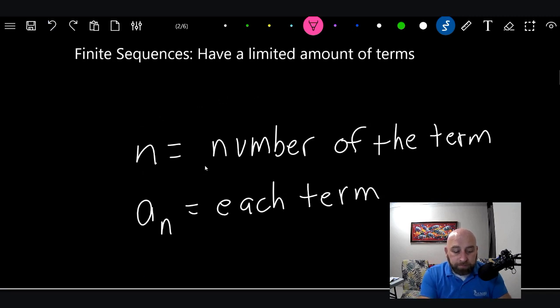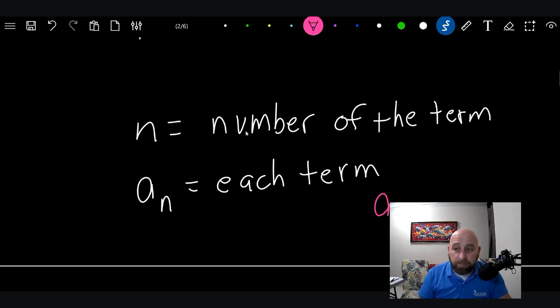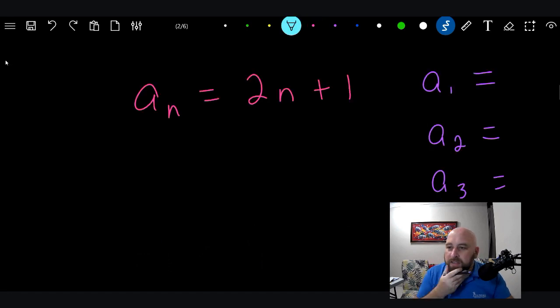And when you put it with an a, which is like the variable, it's a to the nth number, whatever it is. So if I want to find the 21st number, I'd say a with a little subscript of 21, and that would tell me I'm looking for the 21st number of the sequence. All right, so let's try this. We want to figure out a to the n equals 2 times n plus 1. Basically, we want to find out this sequence right here. What are these answers going to be for this sequence? So we will do this right here.